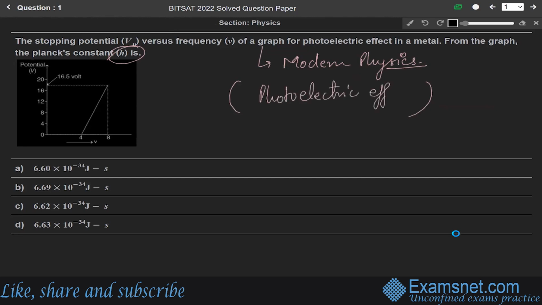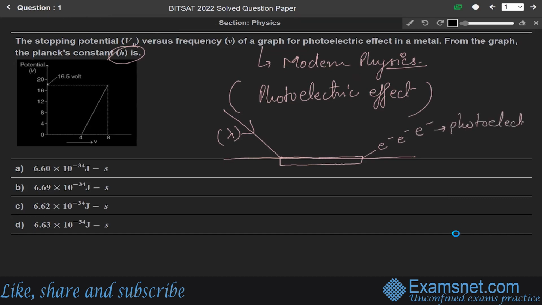So what happens in a photoelectric effect? When light of a suitable frequency falls on the surface of a metal, let us say a photon whose wavelength is lambda, the electrons are ejected from the surface of the metal. These ejected electrons are called photoelectrons, and these electrons conduct current which is called photocurrent.